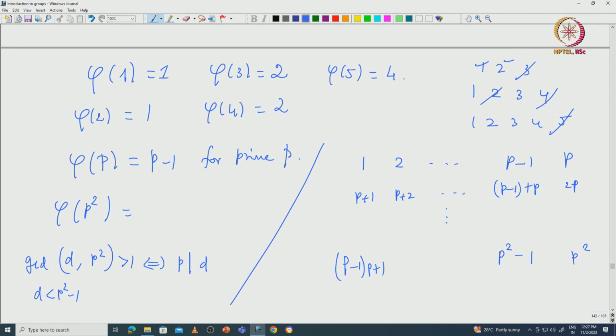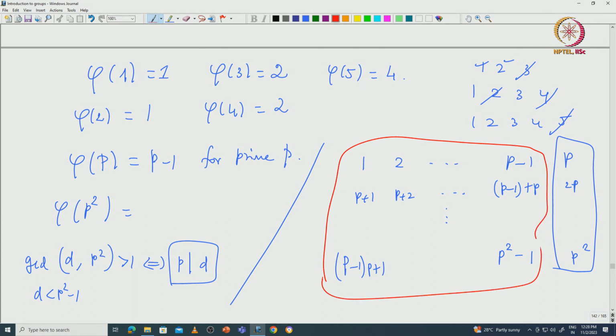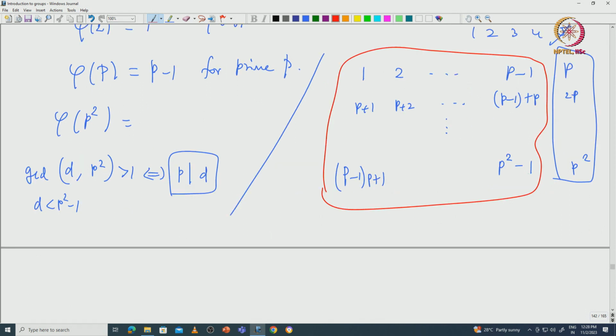So, you can list all the numbers like this, and then you can see that the only numbers that will have p as a divisor are the last column numbers: p, 2p, 3p, all of them must have p as a divisor. So, you can take all the other numbers, and they are all relatively prime with p square. So, how many numbers are there? Each row has p minus 1, and then how many columns are there? You can see that it is starting with 0,